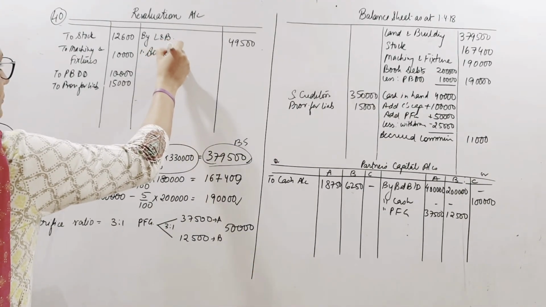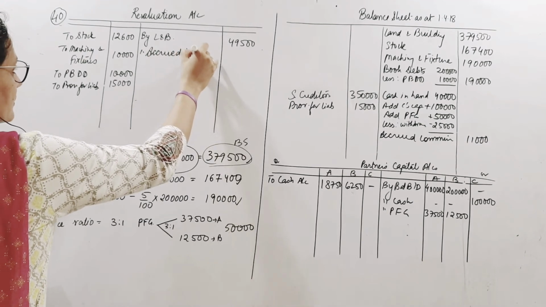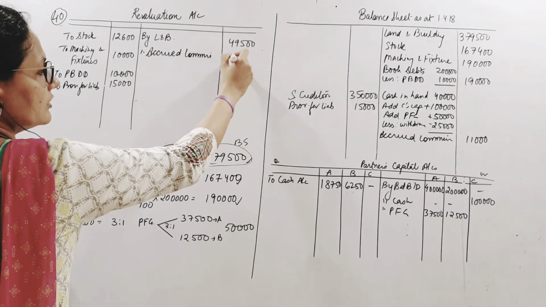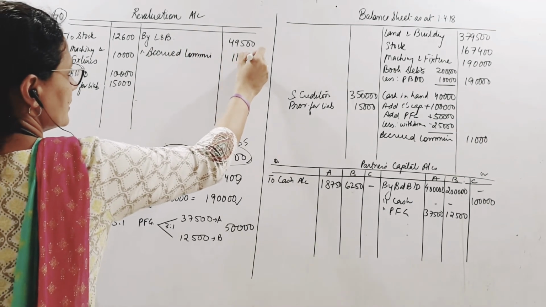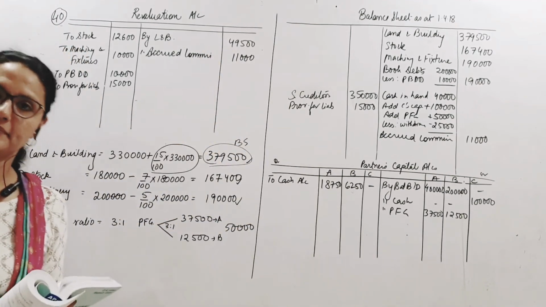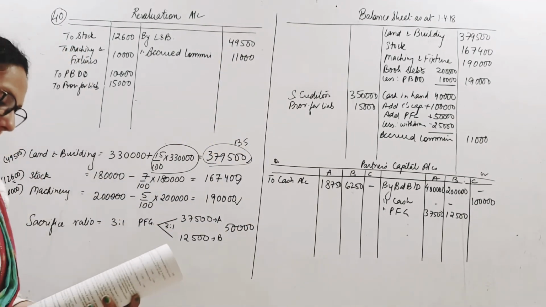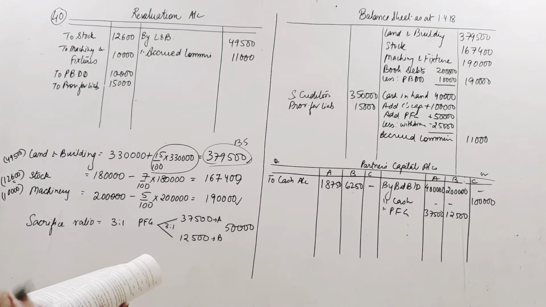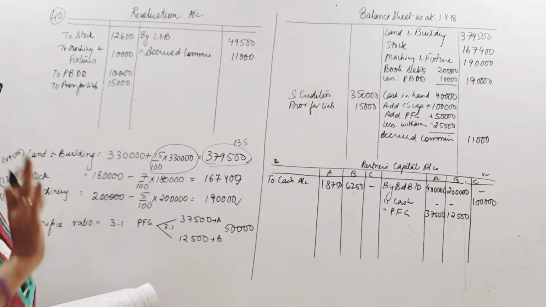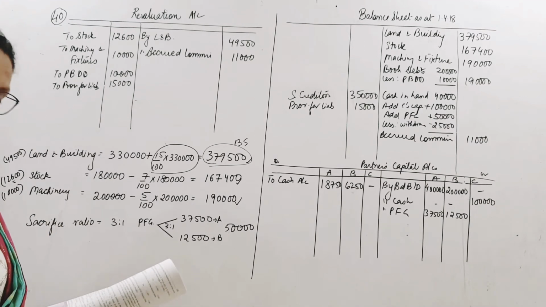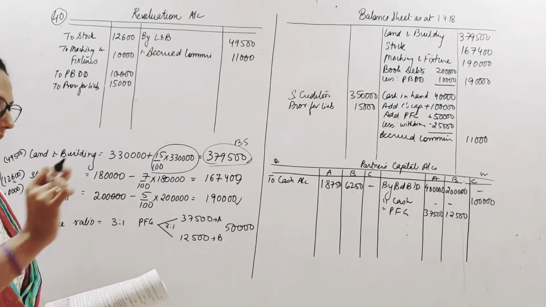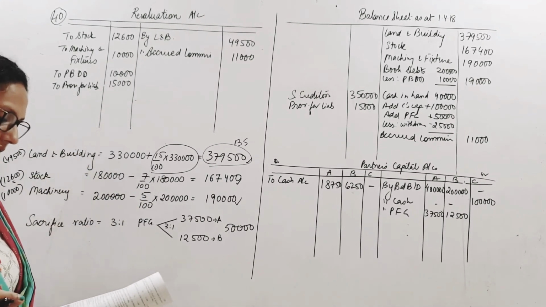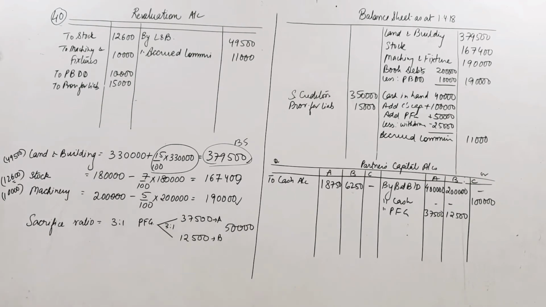So it is accrued commission. Commission earned but not received. Is it okay? Fine. All these things done. I have put all other remaining assets and liabilities in there. Nothing I have missed. Just check that once. And capital PFG treatment done. Everything done. Now we need to just get to closing these accounts.